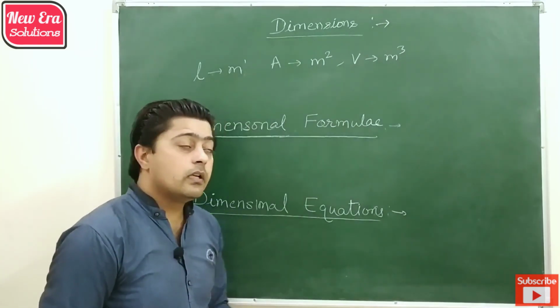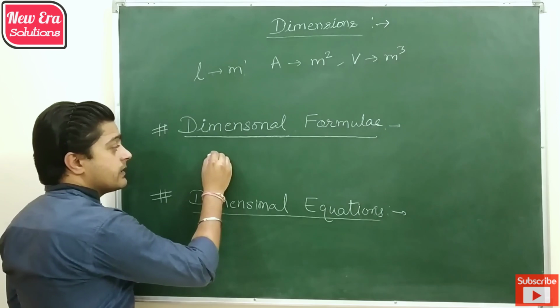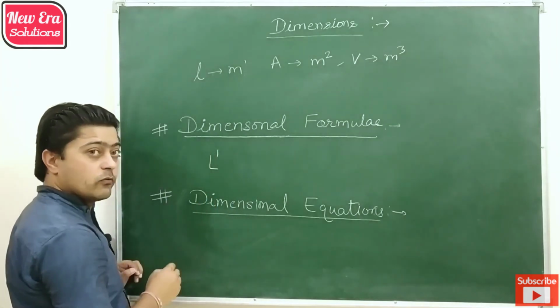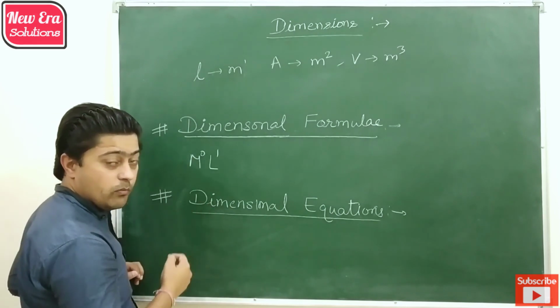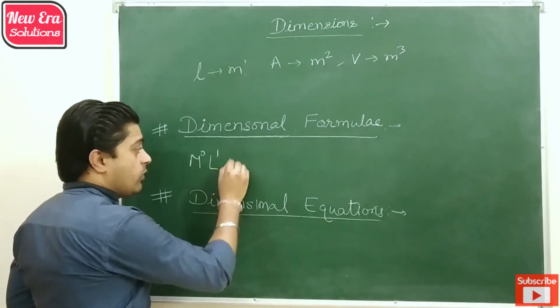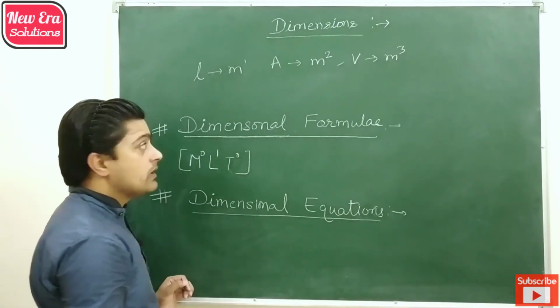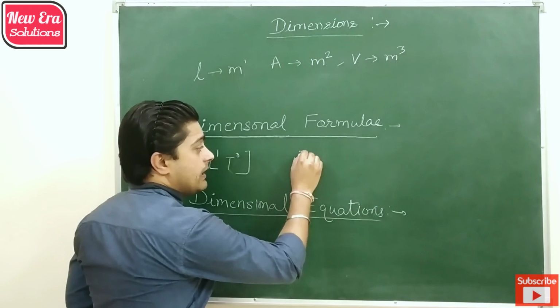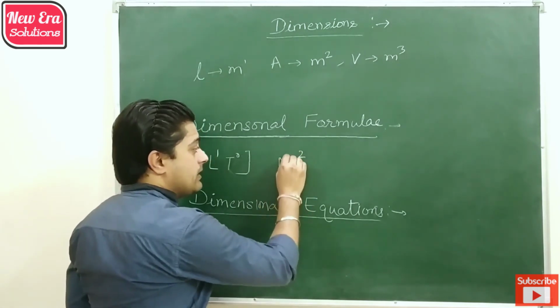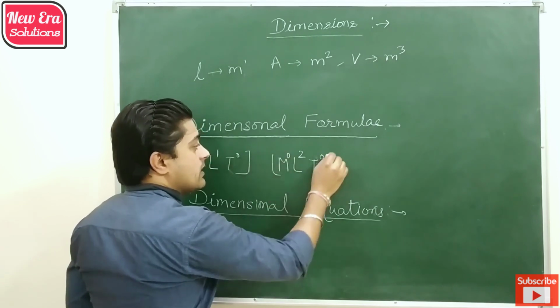For example, in the given case, the dimension of length is L raised to power 1. Mass has dimension 0 because there is no mass in length, and time also has dimension 0 because length does not depend on time. Similarly, for area, length has dimension 2, mass has dimension 0, time also has dimension 0.